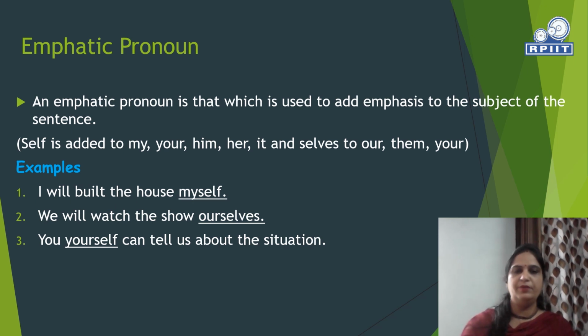Examples are I will build the house myself. Here, myself emphasizes I. We will watch the show ourselves. Here, ourselves emphasizes we. You yourself can tell us about the situation. Here, yourself emphasizes you. So these are emphatic pronouns.